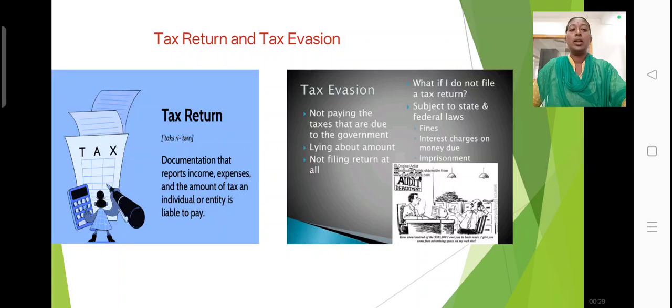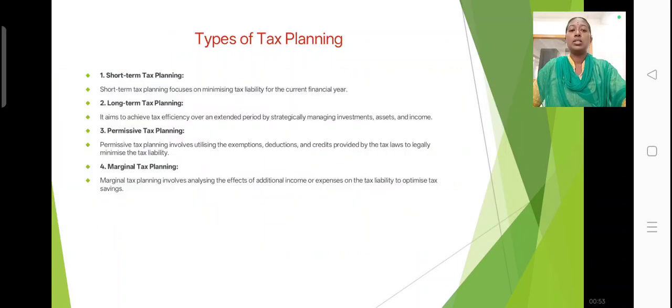Not paying the taxes that are due to the government, lying about the amount, or not filing a return at all. What if we do not file a tax return? Subject to state or federal laws, fines and interest charges on the money due may be imposed. That is the tax return and tax documents.